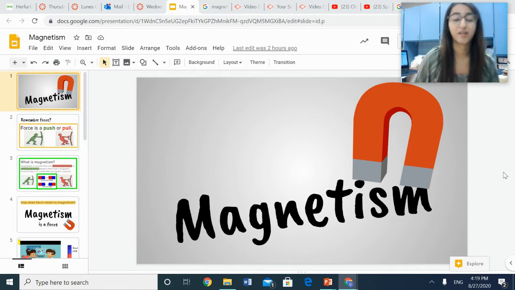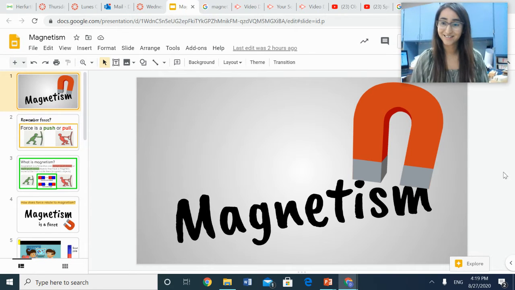Today, our focus in science is going to be magnetism. Do you guys remember magnets? If not, it's okay. We are going to go over them today and the term magnetism.